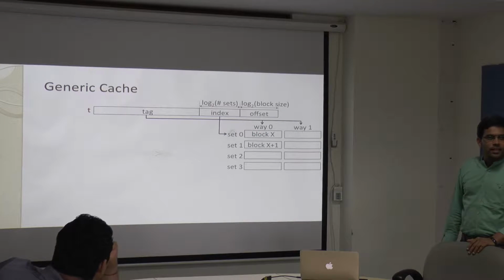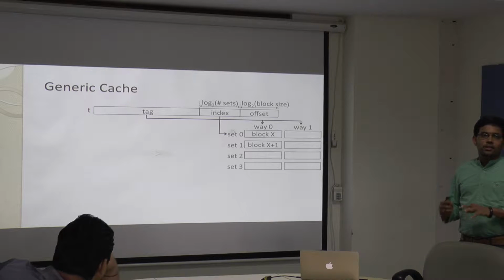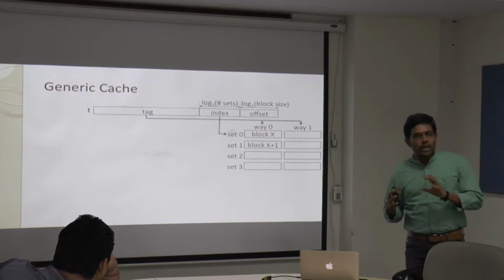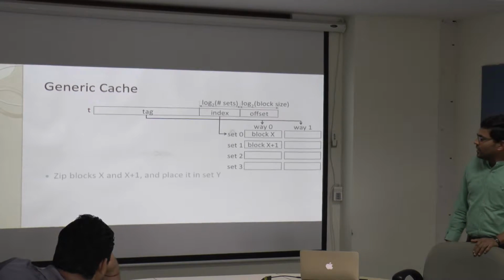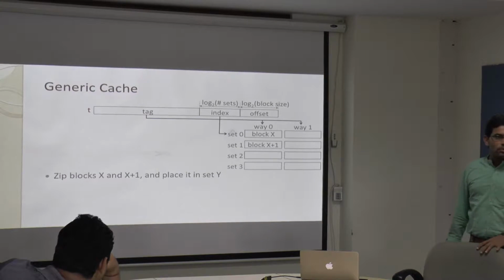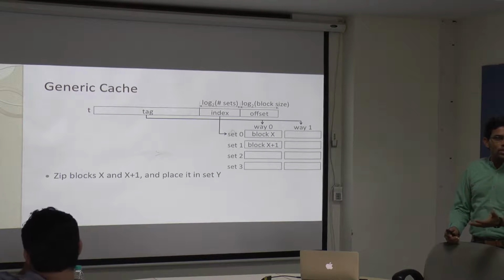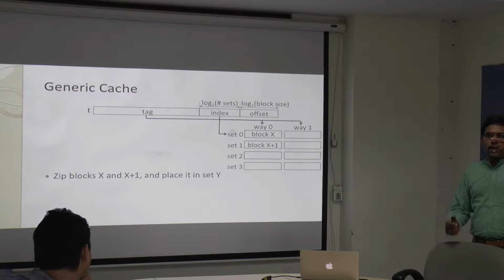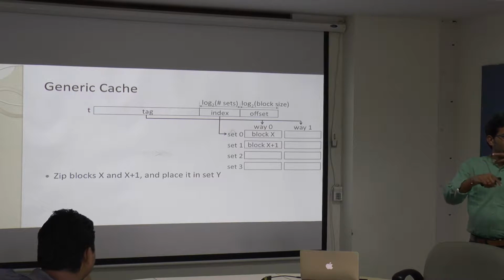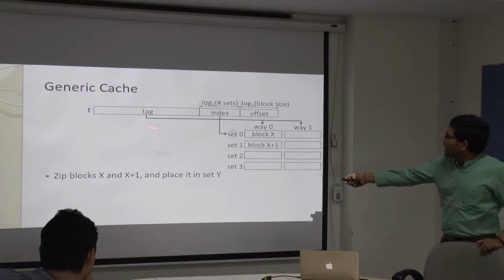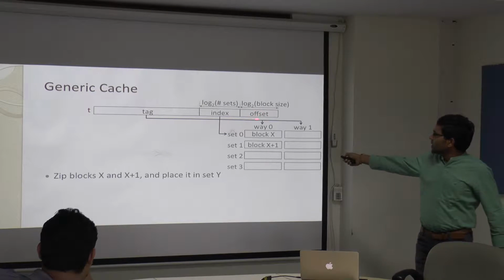But now we are trying to zip multiple blocks into the same block. Assume that block X and X plus 1 are zipped together, and now we are going to put it in a set Y. In a conventional cache, subsequent blocks will be placed in subsequent sets, because if you see this pattern, this offset is a block offset.